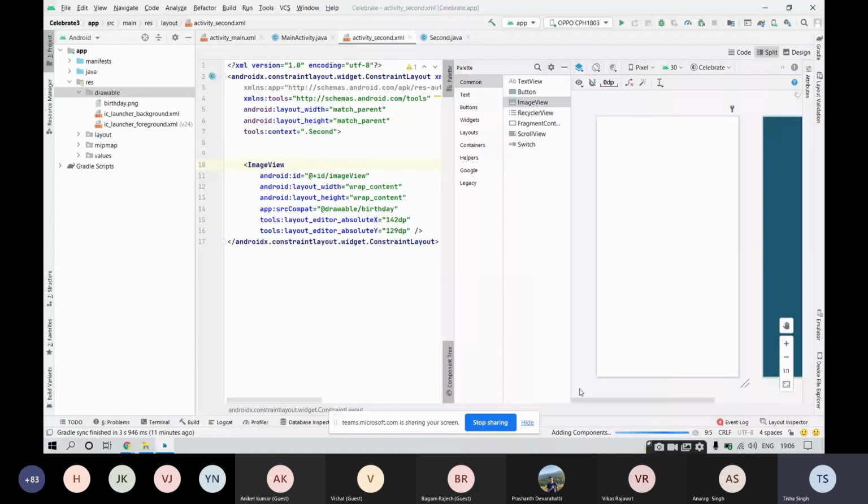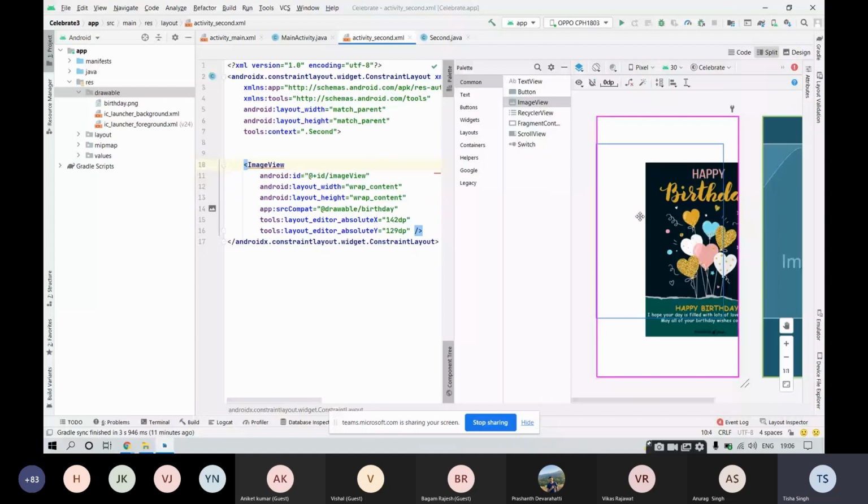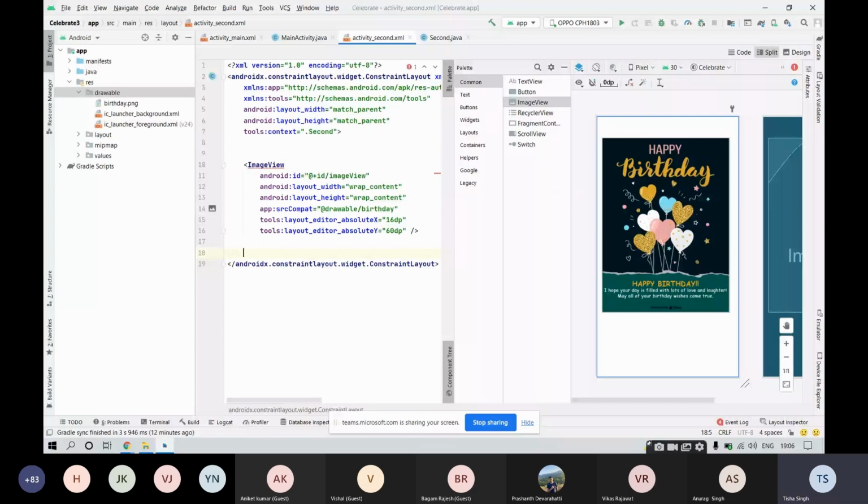Now what are the changes in the code? See, inside the code we do have this attribute called SRC. SRC is that attribute which deals with the location of our image. So SRC is having this drawable birthday, right? So you can accomplish the same thing which we are doing by dragging and dropping the widgets by using attributes inside the code.